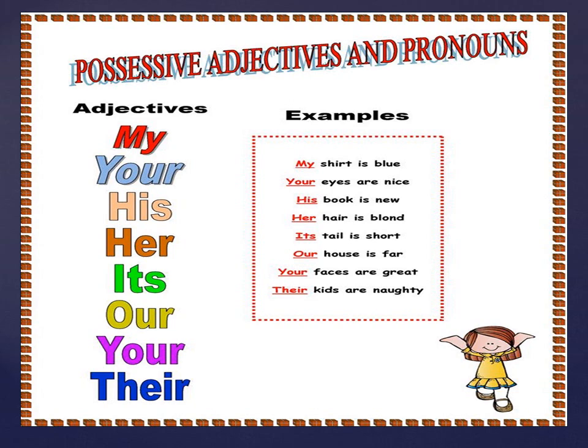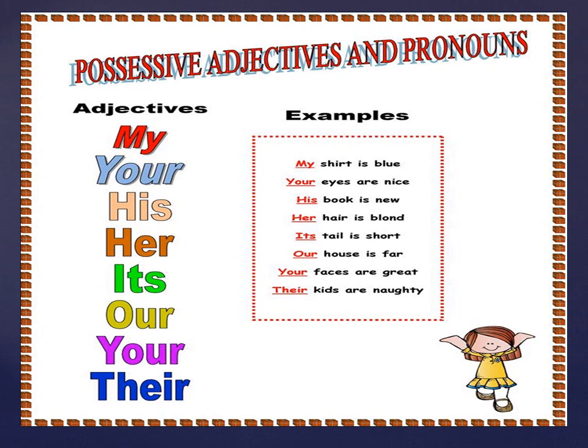His book is new. Whose book? His book. So his is a possessive adjective because that book belongs to him. It cannot be someone else's book. Her hair is blonde. Her. The hair is hers. So her is a possessive adjective. Its tail is short. We are talking about some animal's tail. So it belongs to that animal only.